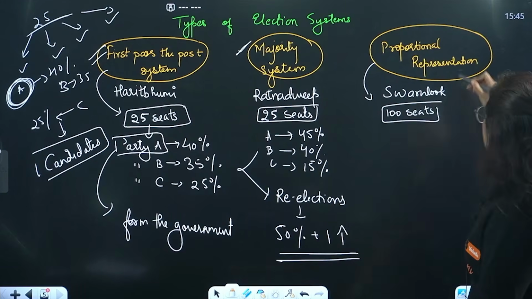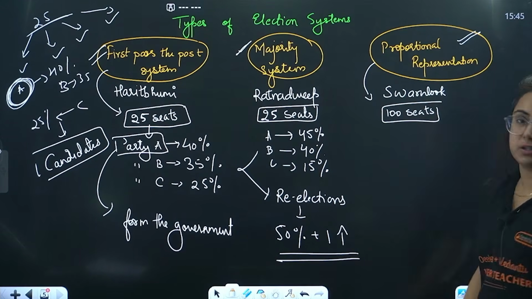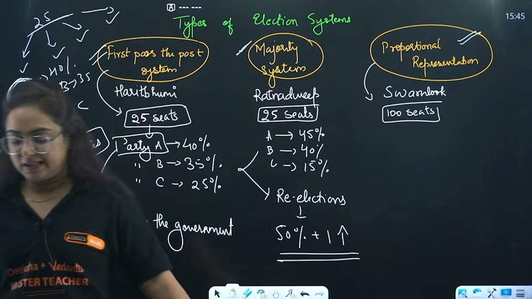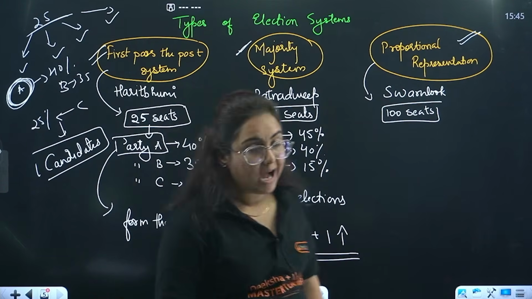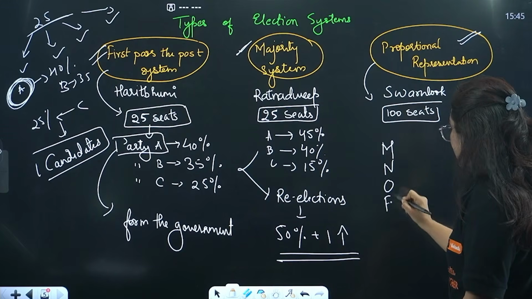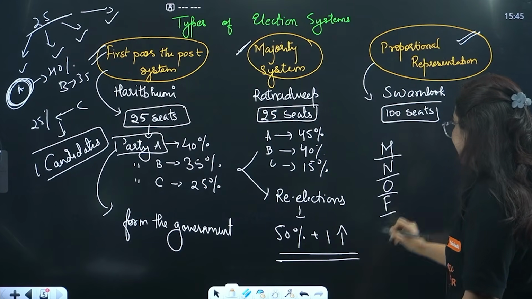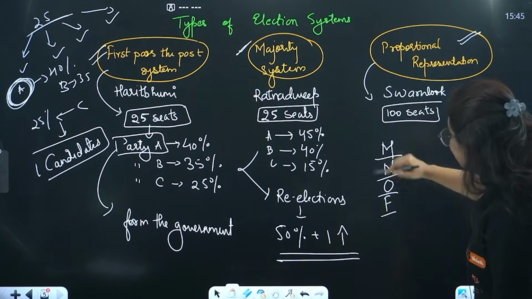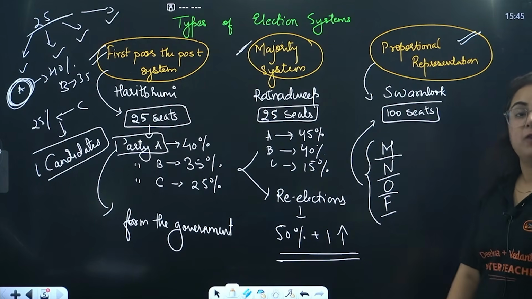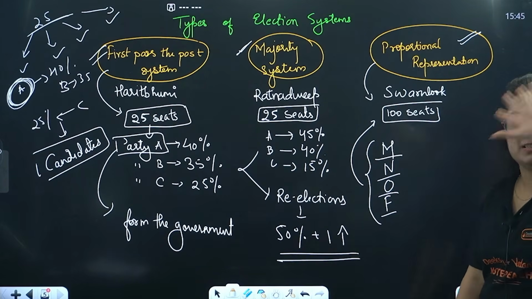Now moving towards the proportional representation system. Okay? Which system, bacha? Proportional representation system. So now there are four parties, party M, N, O, F, participating in the elections. For how many seats, beta? For 100 seats. But here is the twist.